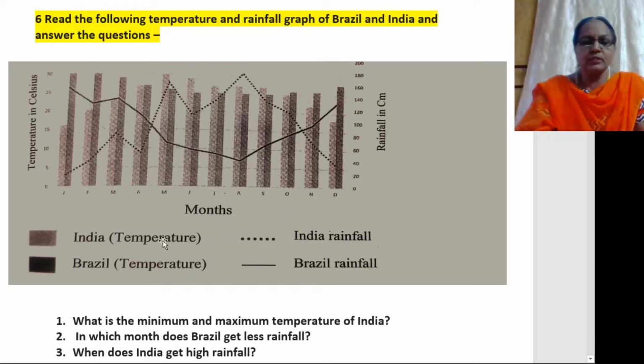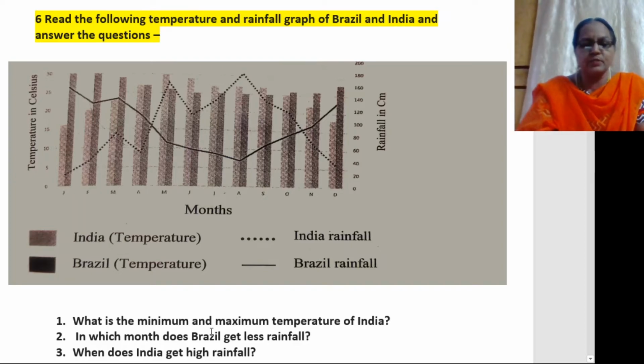So temperature you find is shown by these bars here. So come to the minimum temperature. On the left hand side you can see the temperature. Now the light one is that of India, wherein you find the minimum temperature is 16 degrees centigrade, and the maximum temperature you can see is 30 °C.